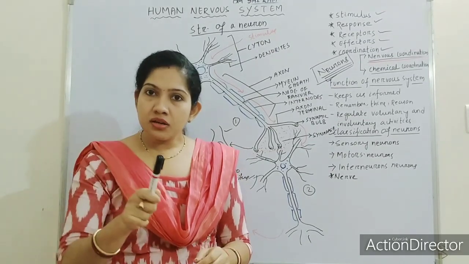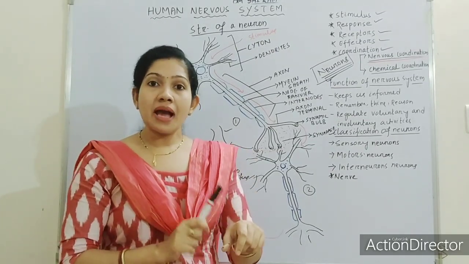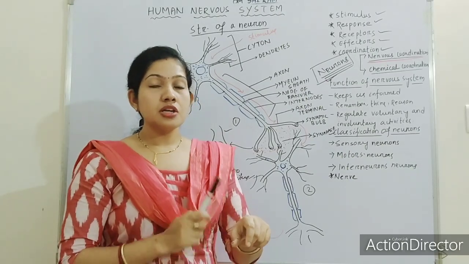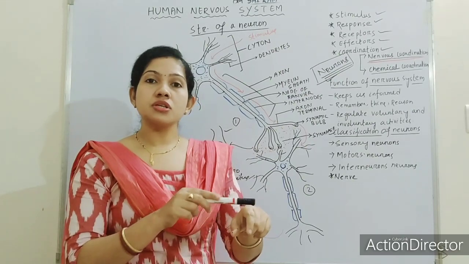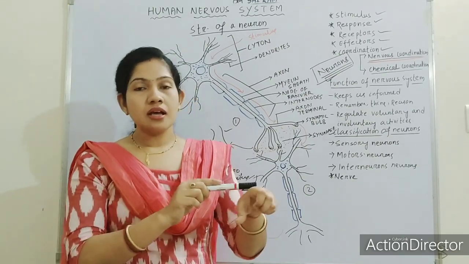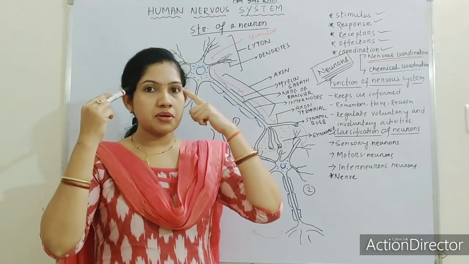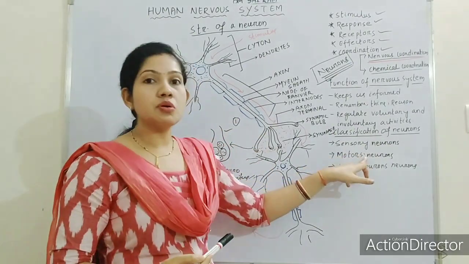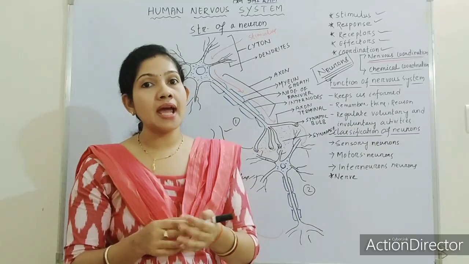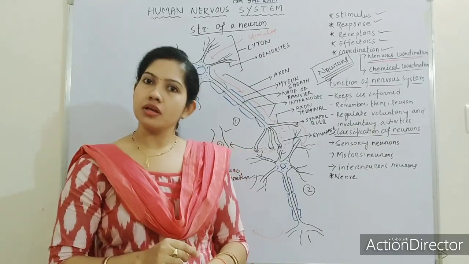Means biting of a mosquito can be felt by the help of the sensory neurons or by the help of the sense organ, that is the skin. So the sensory neurons present in our skin will transmit it up to our brain. Then our brain will send the command by the help of the motor neuron to the muscles of our hand to beat that mosquito. Okay.